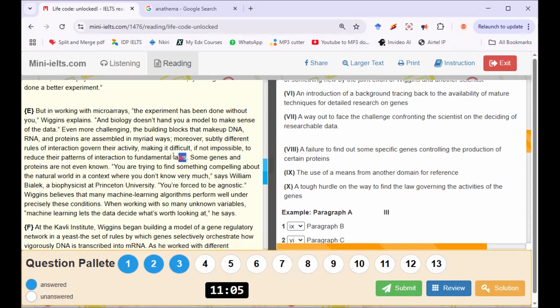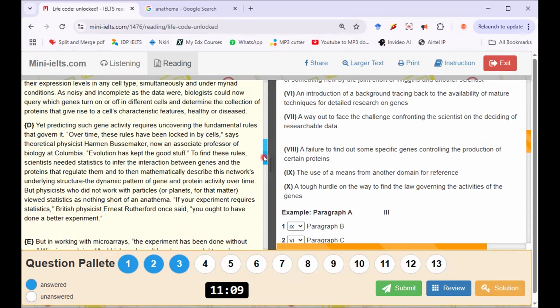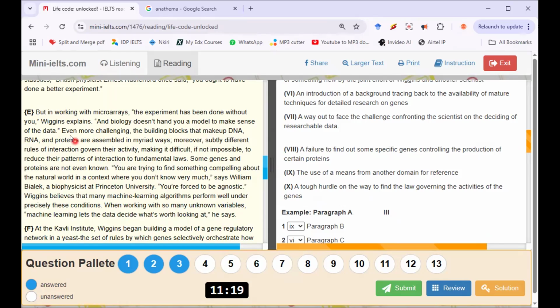This one says laws. Hold on, let me check that last paragraph. To find these rules, yeah, they use the word rules. Similar. Wow. Let me go on. Now, some genes and proteins are not even known. You are trying to find something compelling about the natural world in a context where you don't know very much. You are forced to be agnostic.